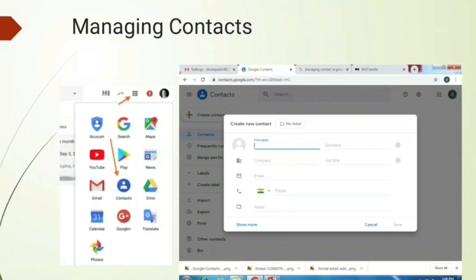Why do we save them in the email? Because suppose we change our phone, and all the contacts are saved in the first phone, you have to write them on your own in the next phone. So it is very hard work to write all the contacts in the second phone. To resolve this problem, the email services provide this contact feature.